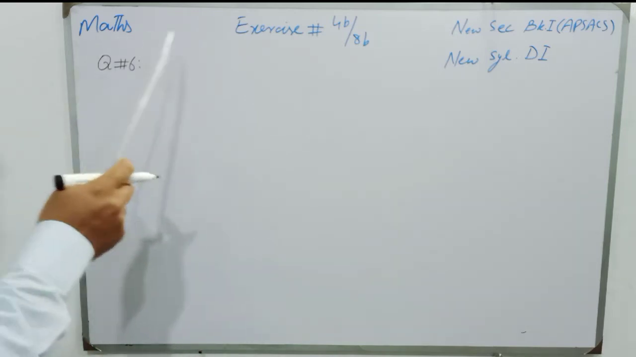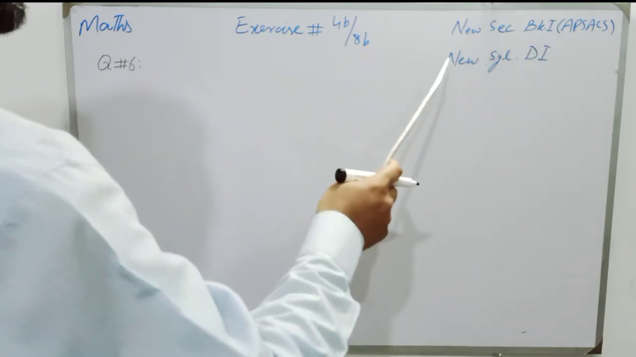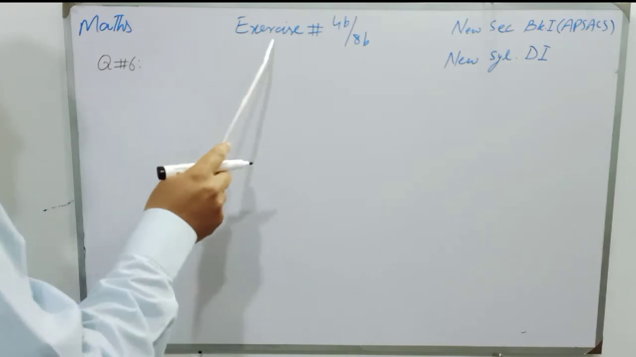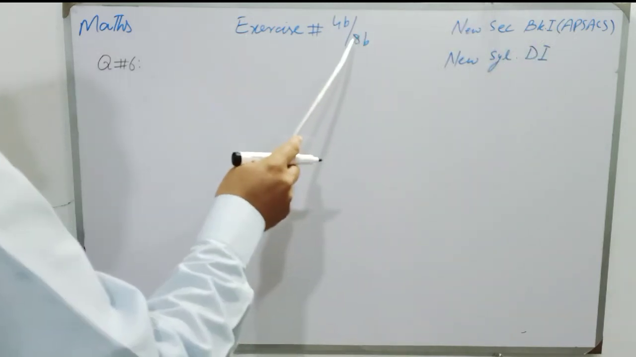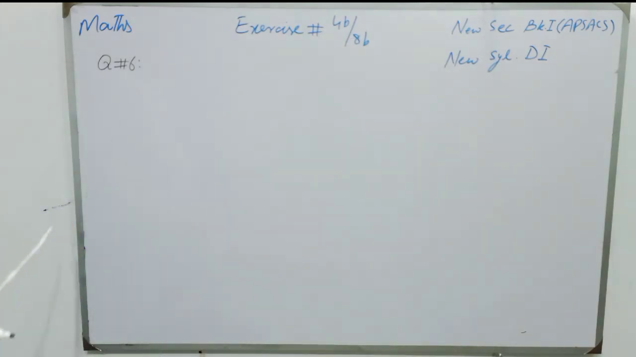Students, mathematics, New Secondary Mathematics Book 1 for class 6, and New Syllabus Mathematics D1 for A level, O level students. Exercise number 4B for class 6, and 8B for D1 A level, O level. Question number 6: a car was bought in 2009 for $120,000.